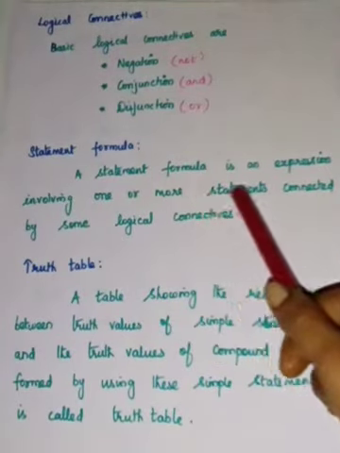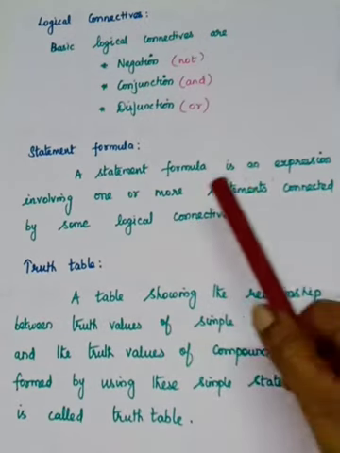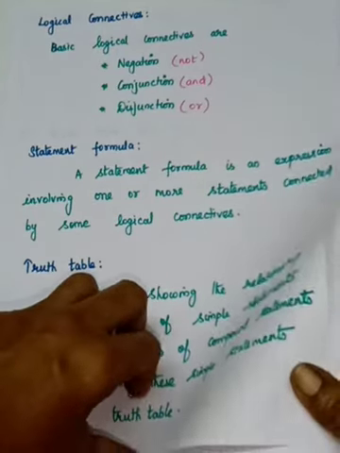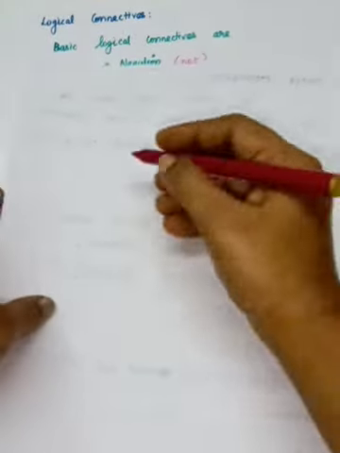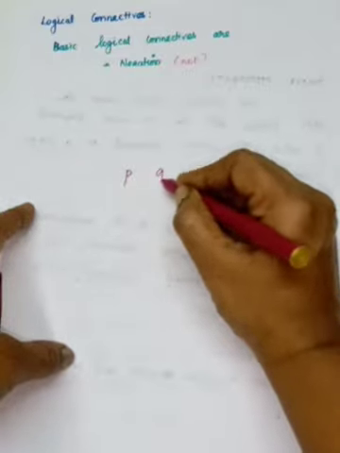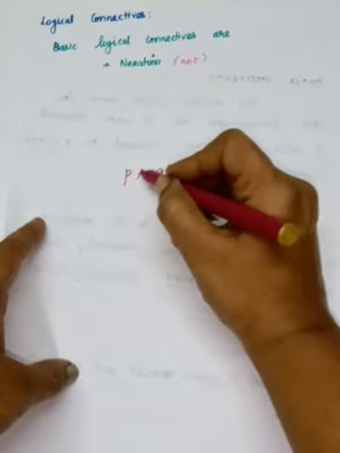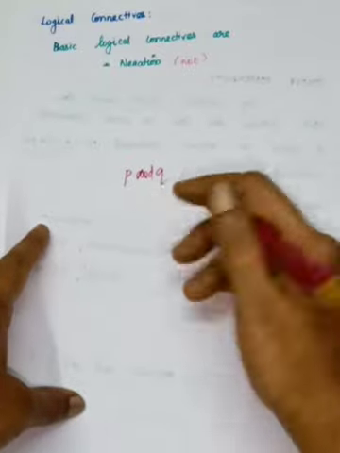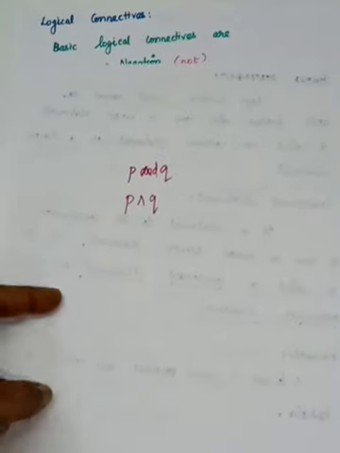Next, the statement formula. A statement formula is an expression involving one or more statements connected by some logical connectives. Take the statement formula P and Q. P is one statement and Q is another statement. If you use the logical connective and, this is a compound statement. We use this symbol for and. P and Q is a statement formula.